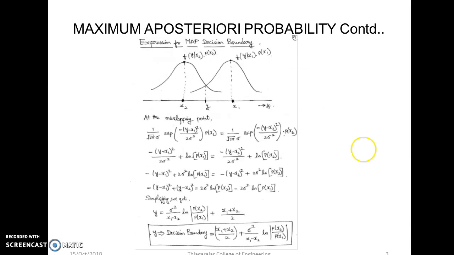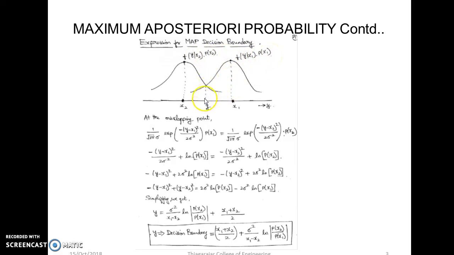Let me explain how to find the decision boundary using maximum a posteriori probability. We have two symbol sequences x1 and x2, and the conditional probability density function f of y given x2 with p of x2. This p of x2 is the probability of occurrence of this sequence, and p of x1 is the probability of occurrence of the other sequence, but here these won't be equiprobable.